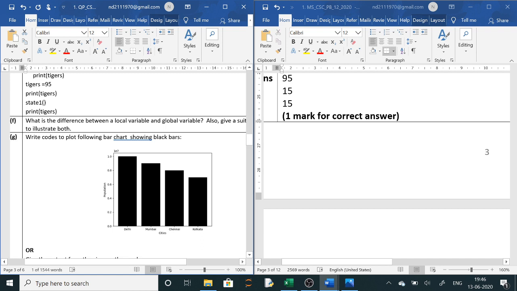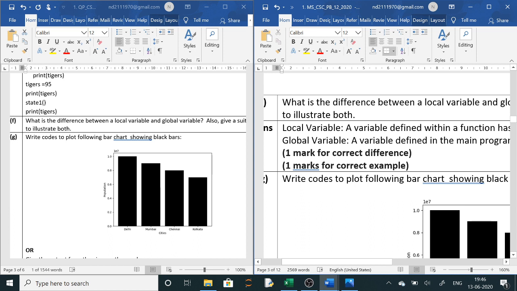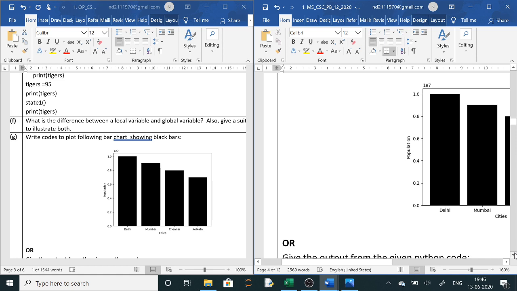So what is the difference between global and local variable? Local variables are private variables which are declared inside a block, inside a function, and it can be used only in that function in which it is declared, whereas global variables are declared outside the function or a block, and it can be used in all the blocks or in the whole program. Clear? So this is the difference between global and local. You can go through the difference here. It is given. A variable defined within a function has local scope, and a variable defined in the main program has global scope. Yeah. Now next is code you have to write for this bar chart.